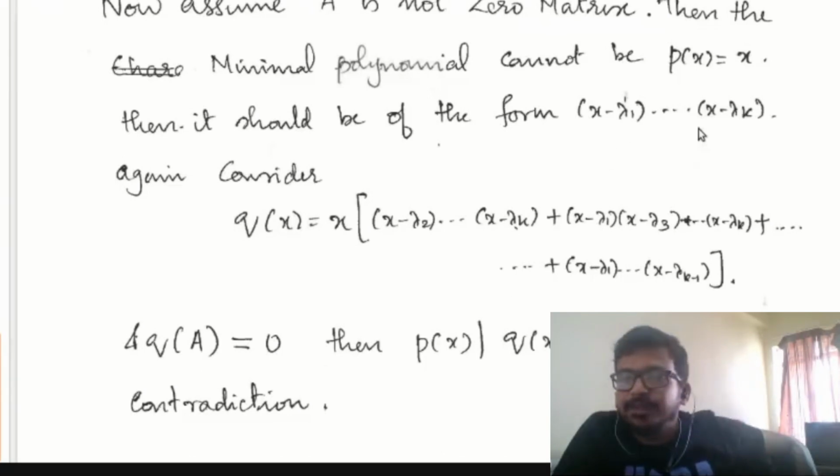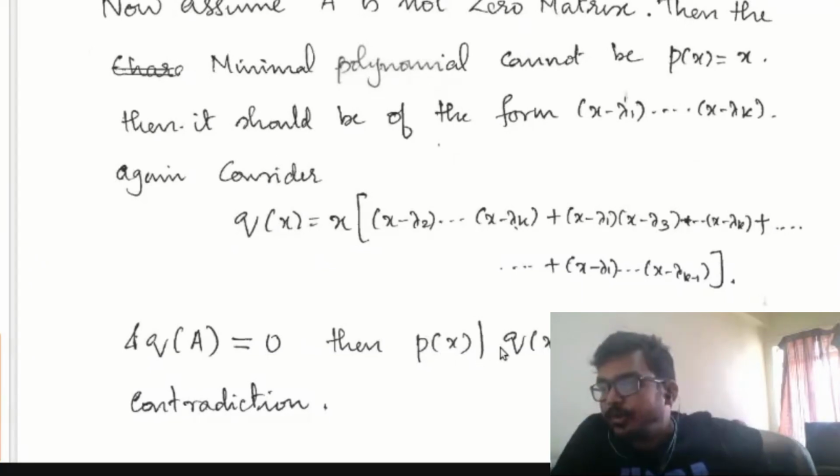See, this P of x, x minus lambda 1 up to x minus lambda k, is of order k, and this Q of x is also of order k. Both these polynomials are monic polynomials. But we have obtained P of x divides Q of x. That means both of them should have the same set of roots. See, here lambda 1 is a root, but here lambda 1 is not a root. Again, here lambda 2 is a root, here lambda 2 is not a root. So what does that mean? P of x dividing Q of x is a contradiction.